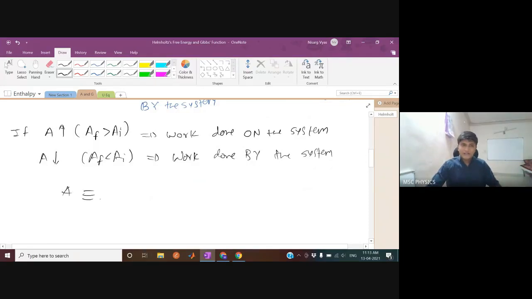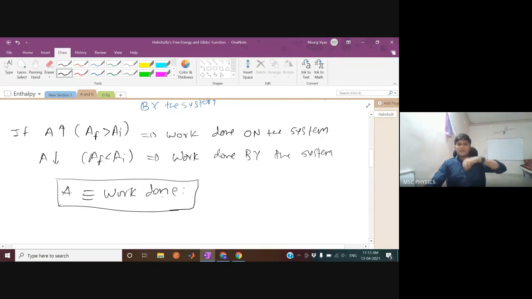So A is, some way or the other, related to the work done. So what does it mean that A is related to work done? If A is increasing, it means work is done on the system. If you do work on the system, A will increase. You can think of it the other way around: if you do work on the system, then its free energy will increase. If you leave the system and tell it to do work, it will get exhausted and its free energy will decrease. So A is related to the work done some way or the other.